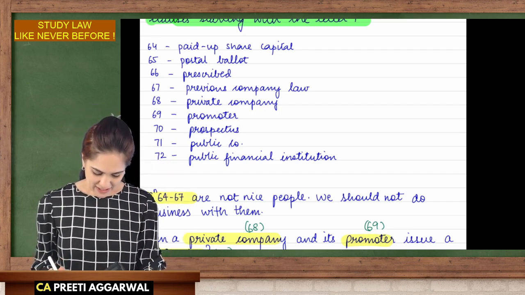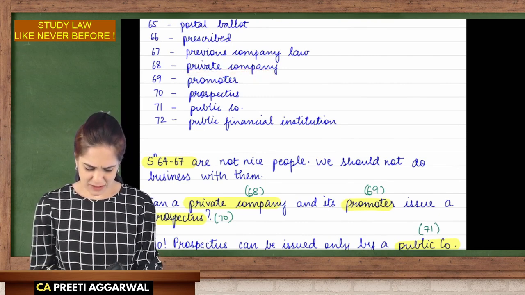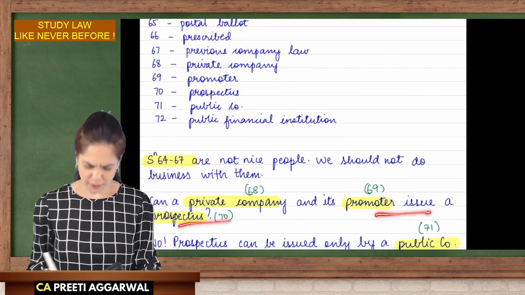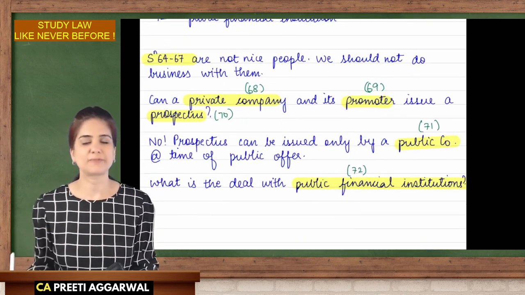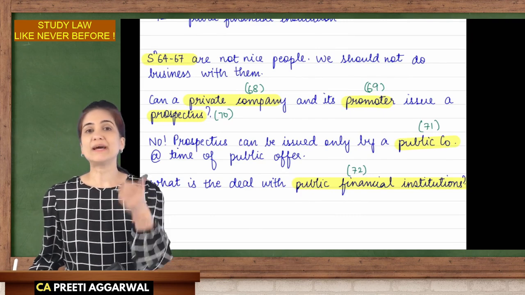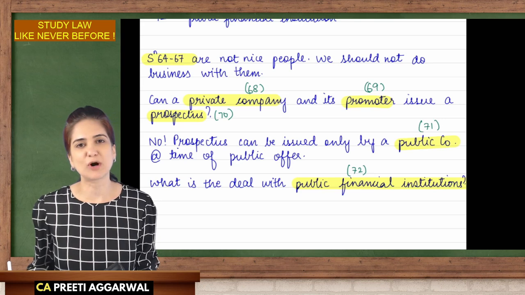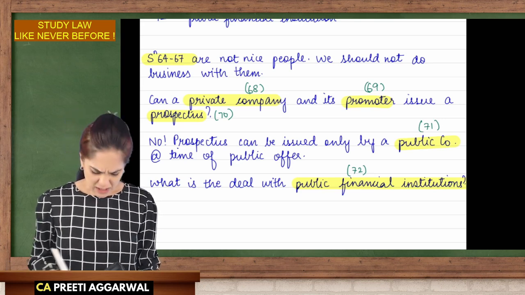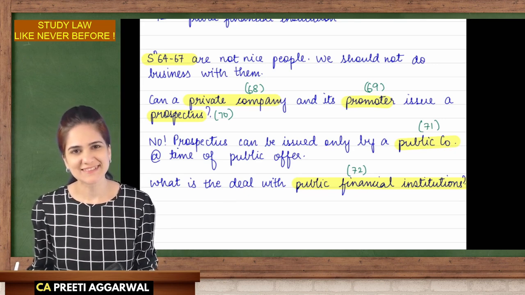Okay. Can a private company and its promoter issue a prospectus? Private company, prospectus. No, that's not possible, because only a public company needs to issue a prospectus at the time of public offer. Then what is the deal with these public financial institutions?